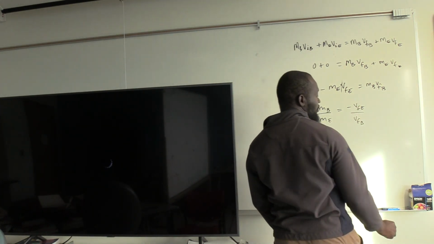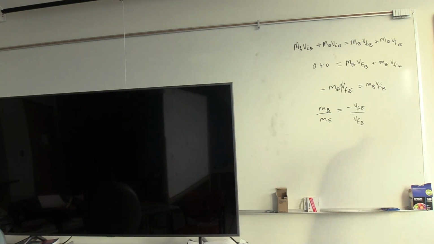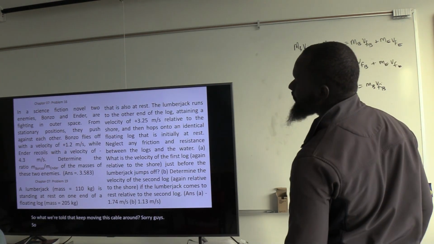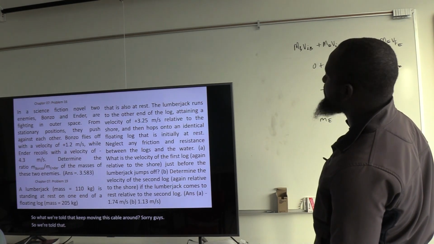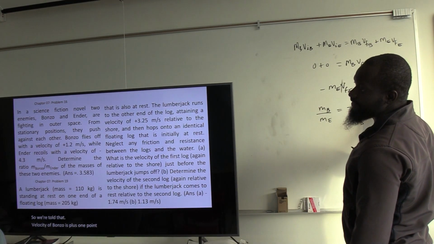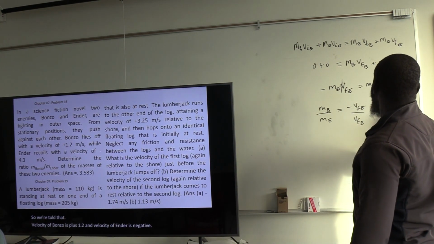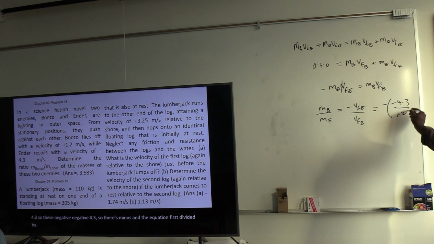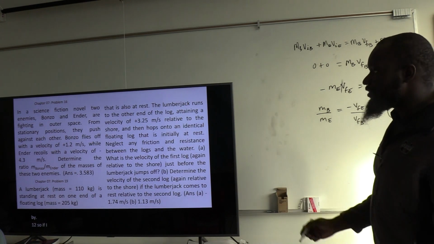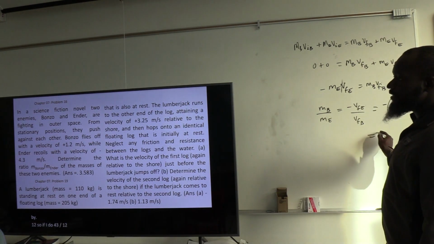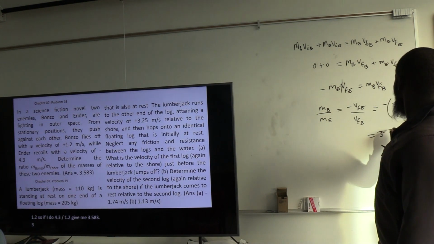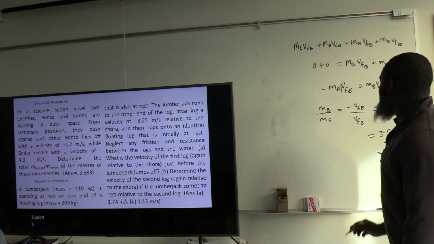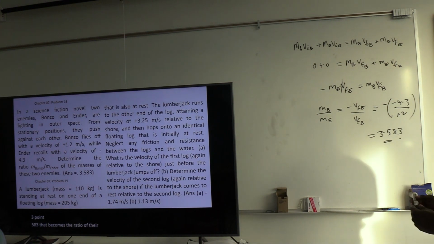Okay? So, sorry guys, I keep moving this cable around. We are told that velocity of Bonzo is plus 1.2 and velocity of Ender is negative 4.3. So with this negative 4.3, there's a minus in the equation first, divided by 1.2. If I do 4.3 divided by 1.2, that'll give me 3.583. That becomes the ratio of their masses, okay?